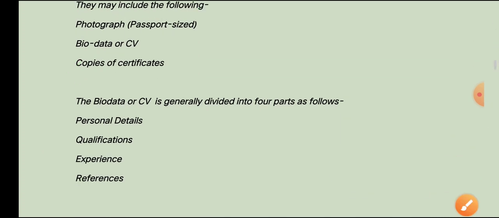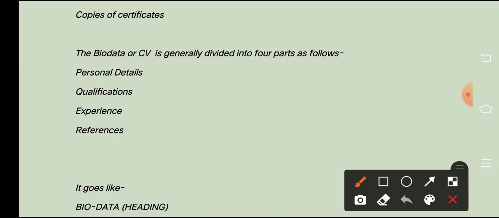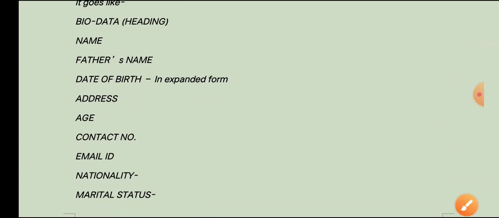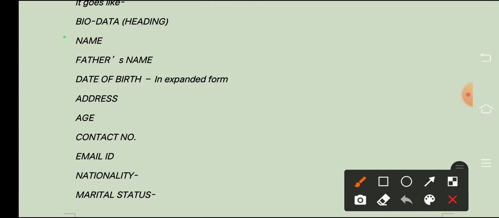Next is the biodata and the CV. As we discussed earlier, that is divided into 4 parts: personal details, qualification, experience and references. So it goes like this: first is the biodata. The biodata heading you have to give in capital letters in the center of your page, right. You start from here.